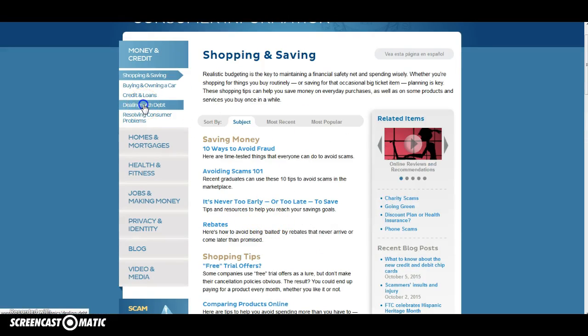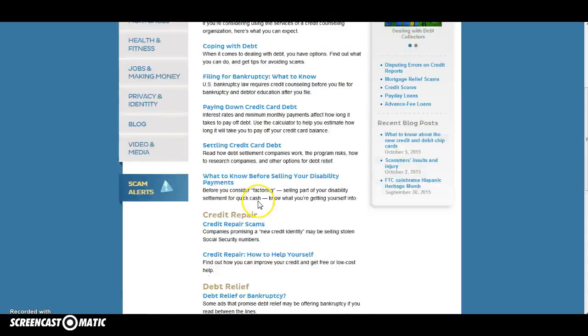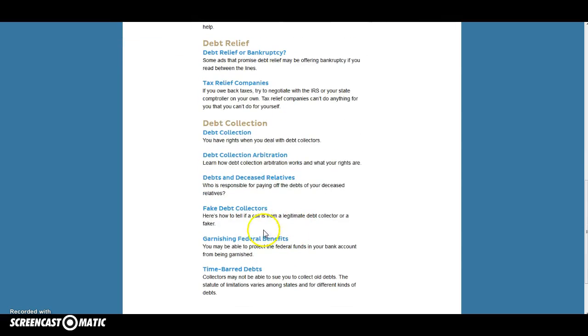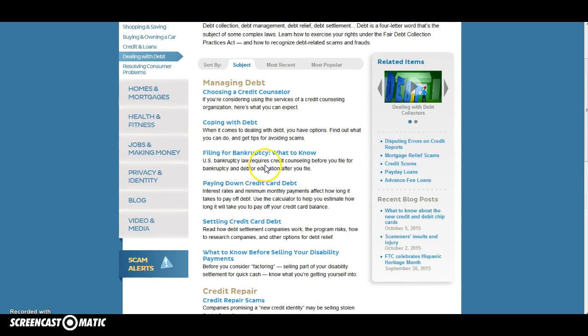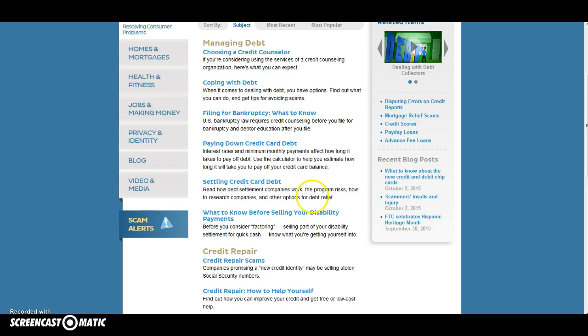You will do the same thing with dealing with debt. There will be several topics that you can choose from under here. Some we hadn't gotten to as yet, but you can look through because we're going to be focusing mostly on credit specifically, and overspending money, and choosing a specific person that you can look at in terms of relating to consumer education. But regarding that, one of the things that we will look at during module 3 and later when we start is to focus on how do we cope with debt, or how do we look possibly at credit repair.